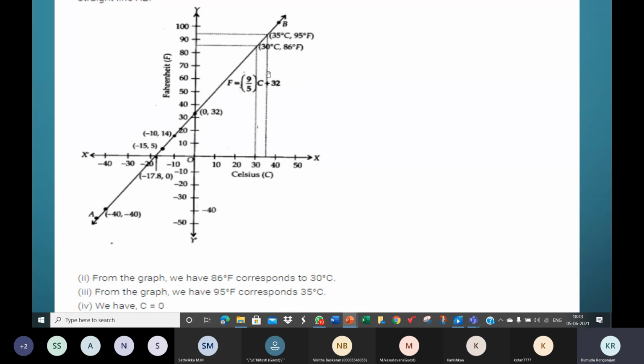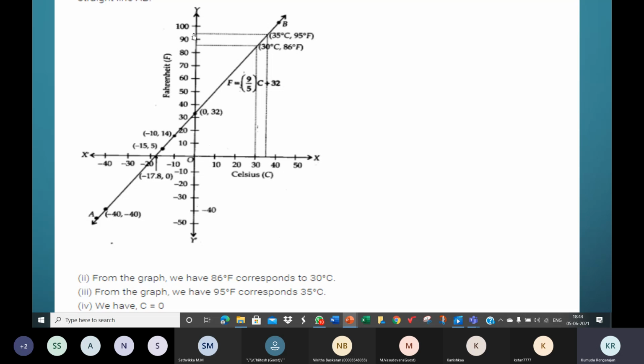Next question is, if the temperature is 95 degrees Fahrenheit, so here between 90 and 100. When it is 95 degrees Fahrenheit, what is the corresponding Celsius temperature? So from 95, draw a line parallel to the x-axis. This is the x-axis. So you need to draw a line parallel to the x-axis like this till you hit the graph line, till this parallel line meets the graph line. This is the graph line.